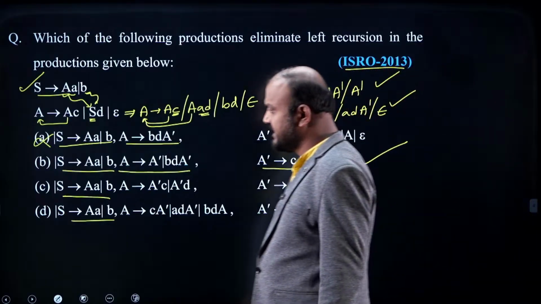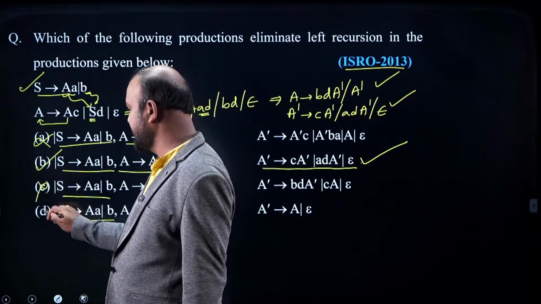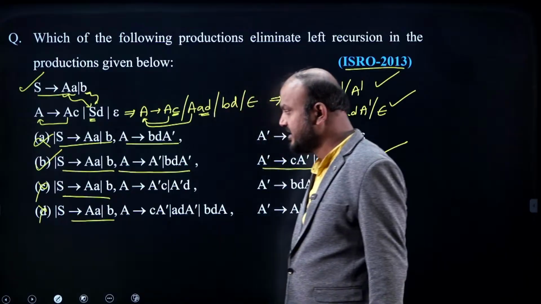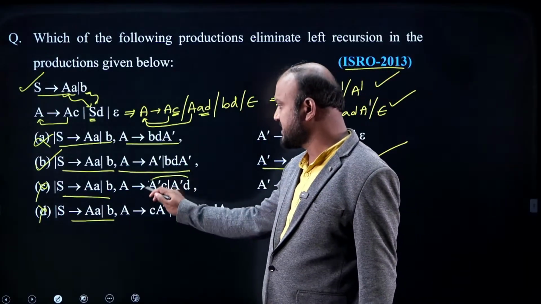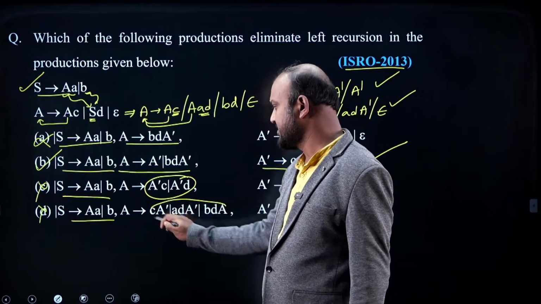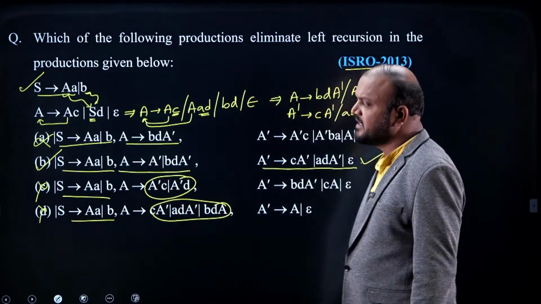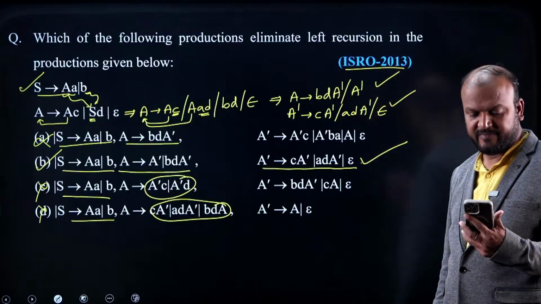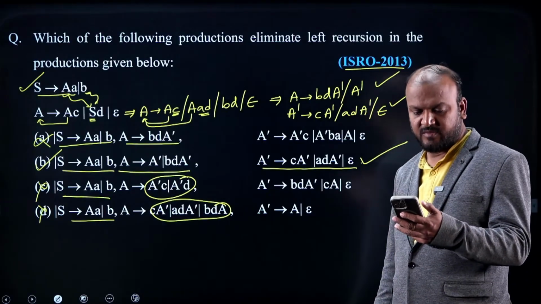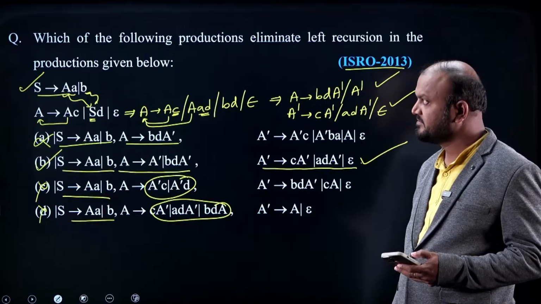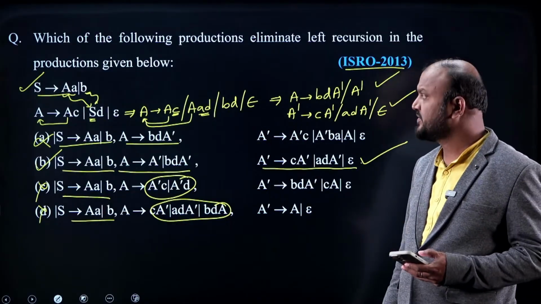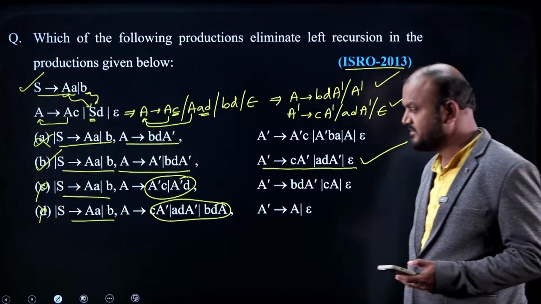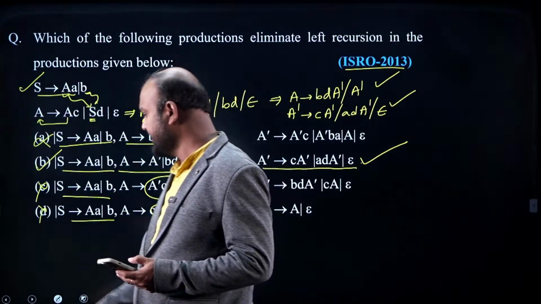So B is the correct answer, and C and D are the incorrect options. Why is this incorrect? This is wrong, and here also it is wrong. Okay, that is about left recursion elimination. I hope you know it. What I have done is converted indirect left recursion to direct and eliminated it. That's it.